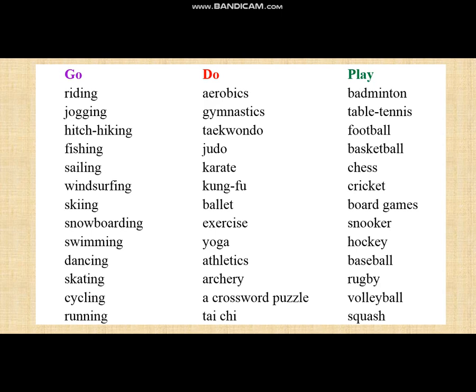Collocations with play: play badminton, table tennis, football, basketball, chess, cricket, board games, snooker, hockey, baseball, rugby, volleyball, squash. You must read these collocations as quickly as you can.